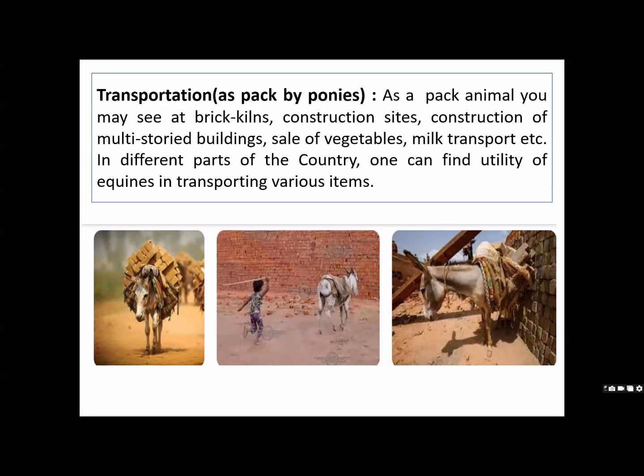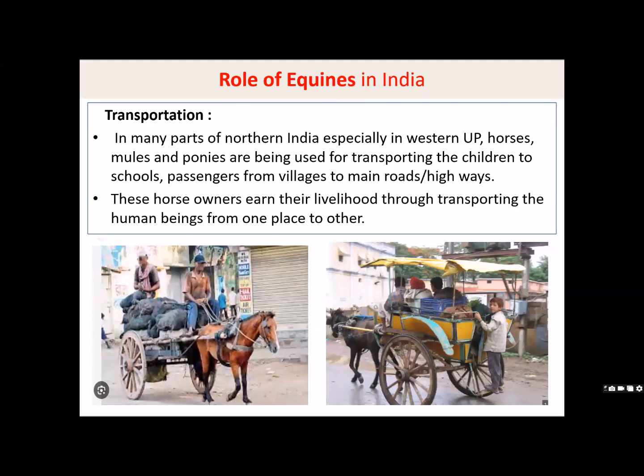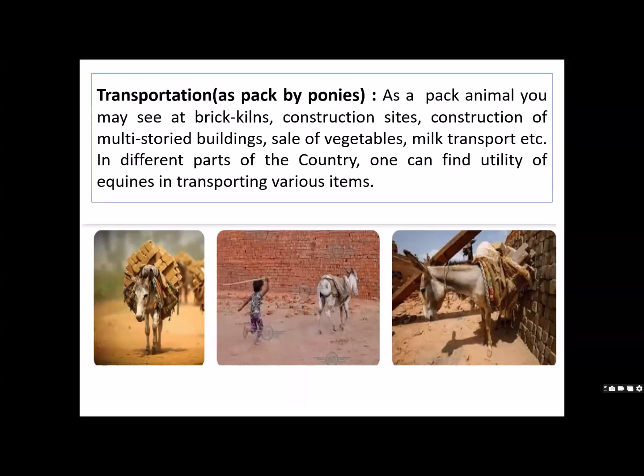Both are possible. When you say pulling a vehicle like this tanga, either it can be baggage or it can be human population. But as a pack animal, these are seen in the brick kiln, where bricks are made, construction sites, construction of multi-story buildings, sale of vegetables, milk transportation, where transportation is not possible otherwise. Even now, you will find them at construction sites, because there it is difficult for a vehicle to carry bricks up.